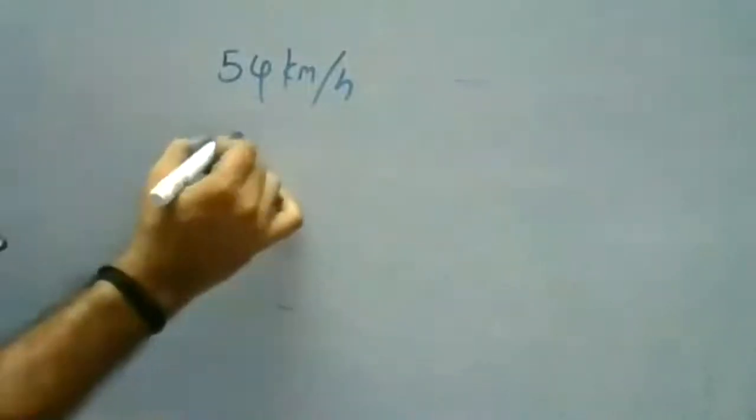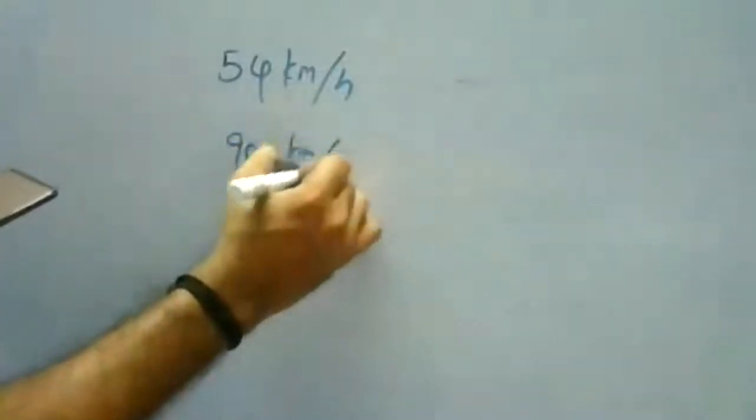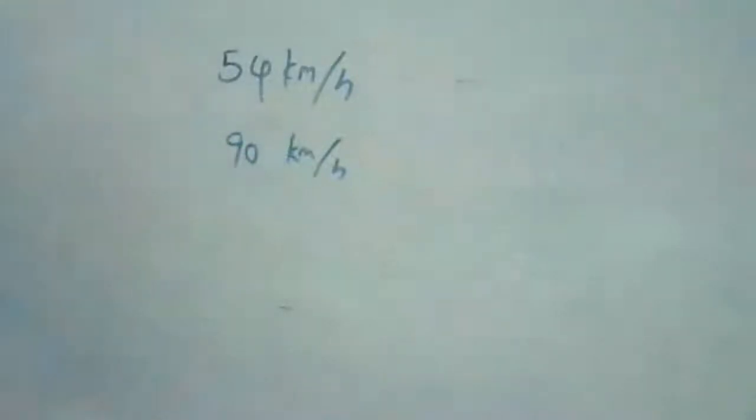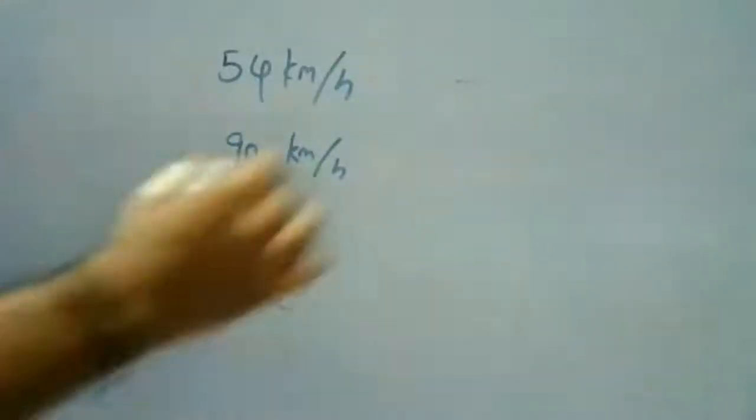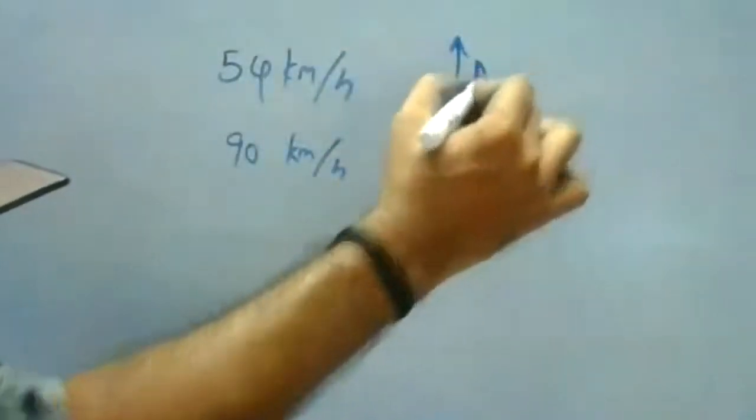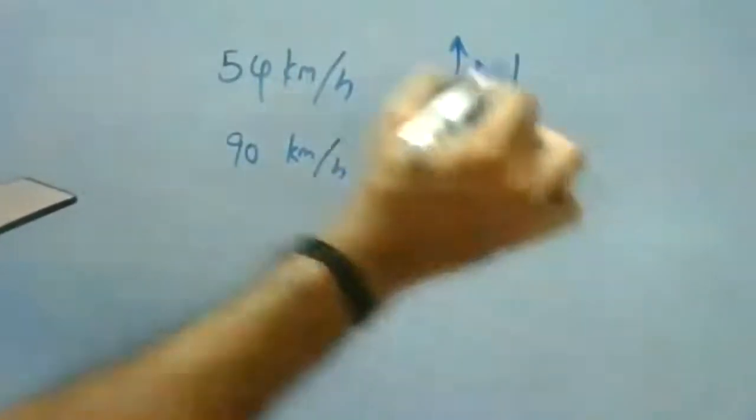Okay, and train B moves south with a speed of 90 kilometers per hour. Okay, train A moves north with a speed of 54 kilometers per hour. Okay, train B moves south with a speed of 90 kilometers per hour.